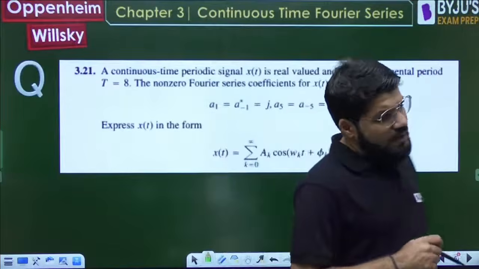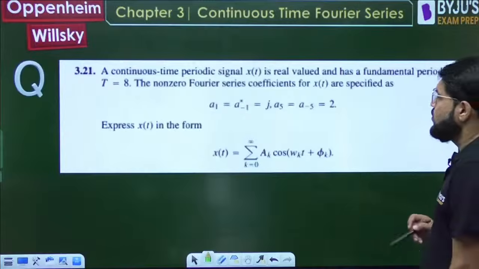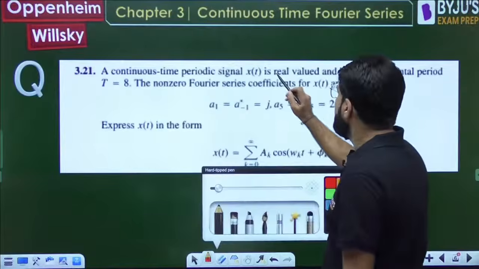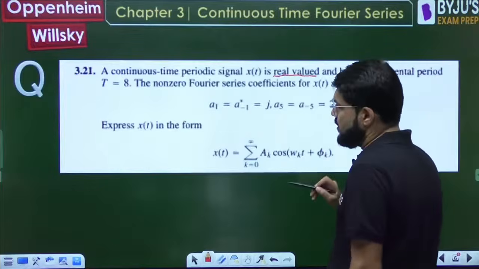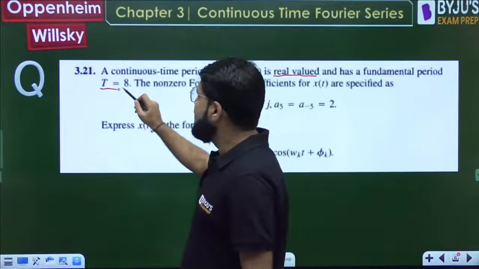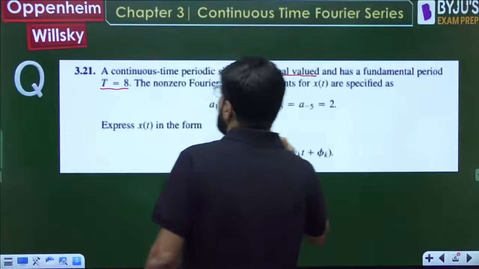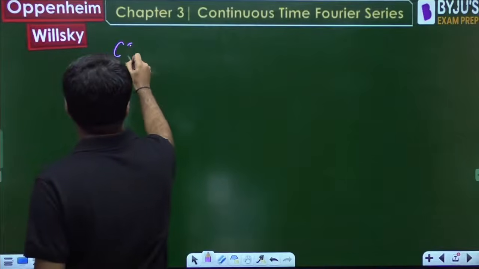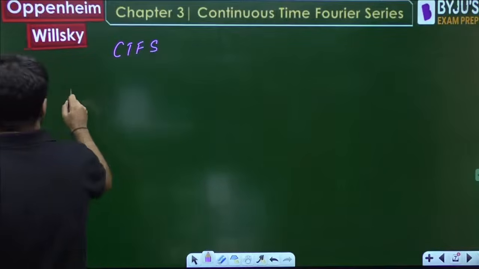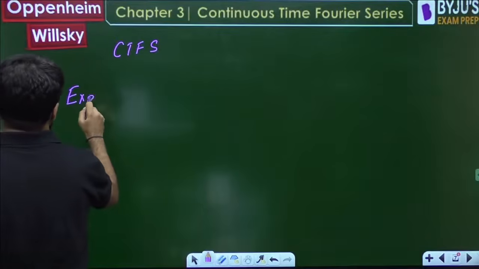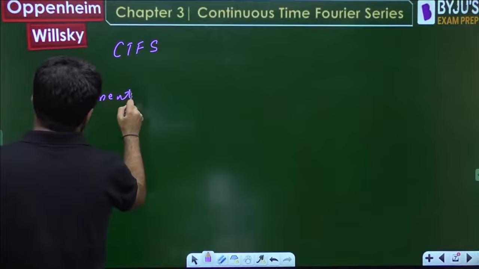An important point here is that they have mentioned a real valued signal, and it has a time period of 8. If you want to talk about the continuous time Fourier series representation, it has the exponential form, and it has the trigonometric form as well.